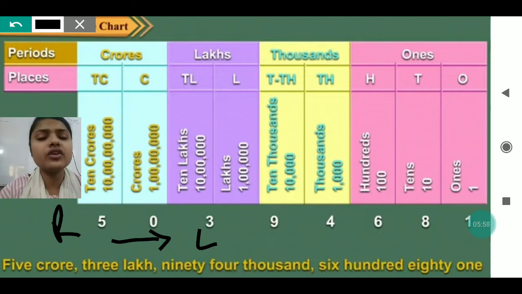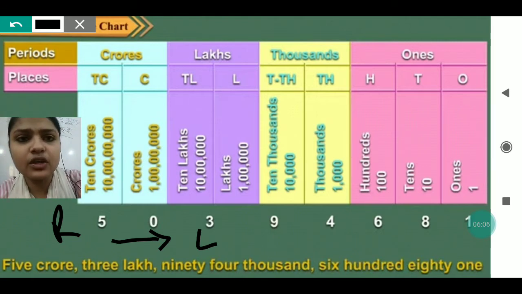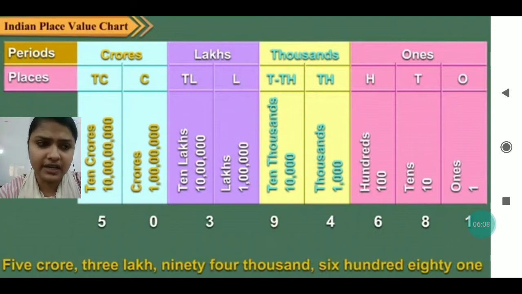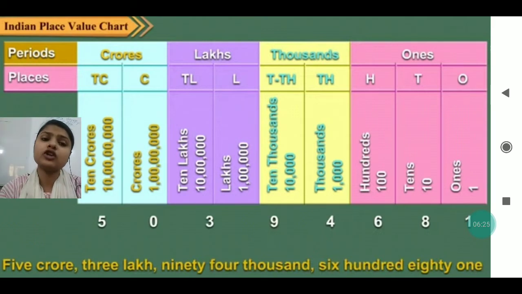So this is how we write numbers with the help of the periods. And the place value we mention accordingly. It's not that because we are writing the commas according to the period, we will forget the place value. If we do not remember the place value, it will be difficult to remember the periods, and if you do not remember the periods, it will be difficult to put the comma or the gap between the numbers.